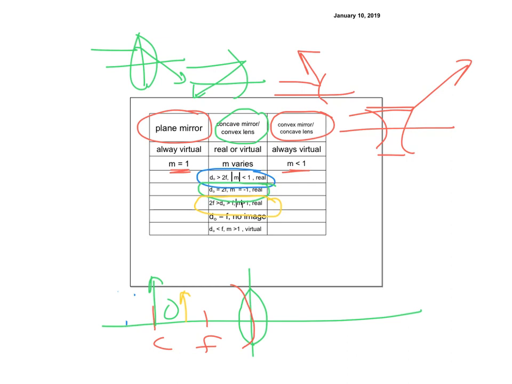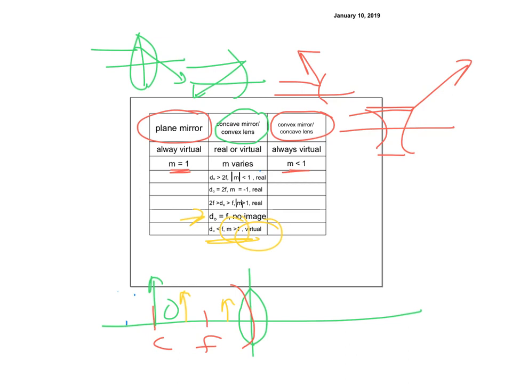If you stick it at F, you get no image. This is getting really messy, but you guys can read it here. If it's exactly at F, then there's no image. That's pretty easy to understand. And then if it's between the focus and the lens, right here, then we're going to get a virtual image, and m is going to be greater than 1 because now it gets big.